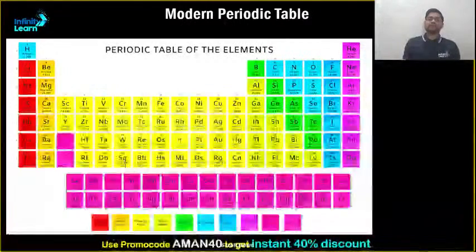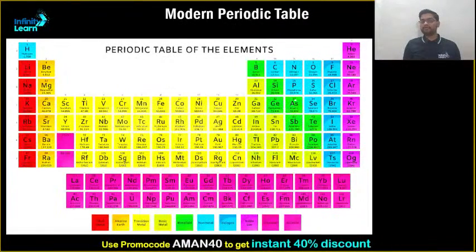Proceeding further, this is how the modern periodic table looks. If I want to show you the rows, see, this is the first period, second, third, fourth, fifth, sixth and seventh. This is lanthanide and this is actinide. These are not new periods, they are a part of this group.